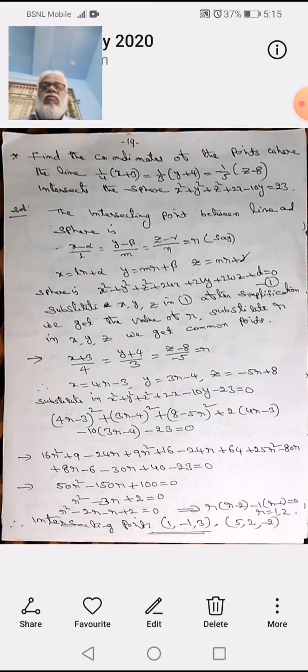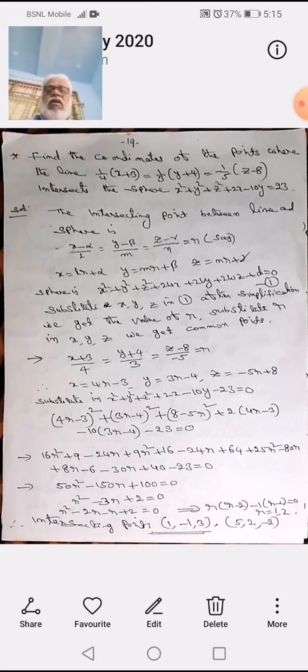And for finding the value of lambda, the condition is what? The center substituted in the plane, we get the value of lambda. Okay, that is the equation of the spheres.